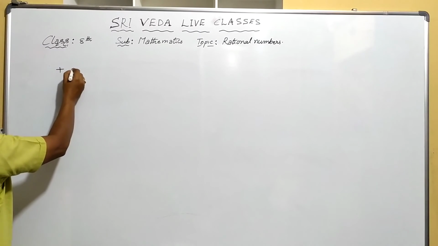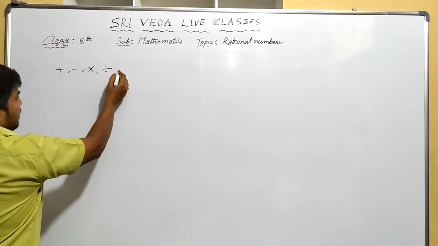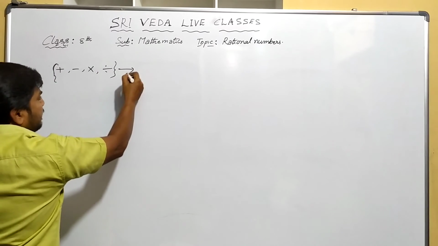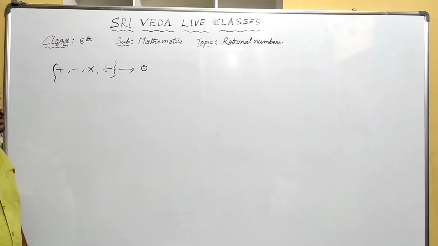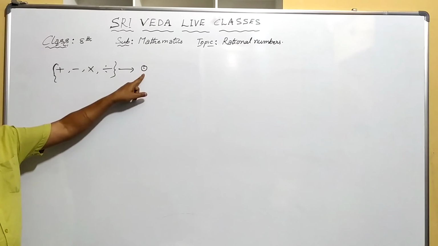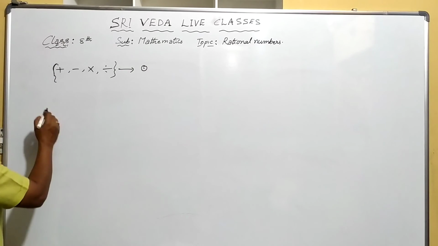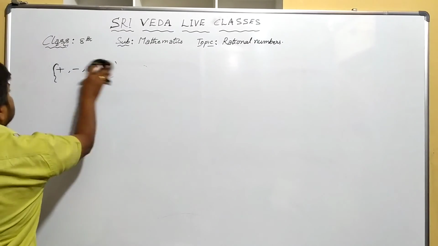Addition, subtraction, multiplication and division, these four together we can treat as dot circle, which involves all four fundamental operations. Okay. Now come to the first property. Properties of rational numbers.